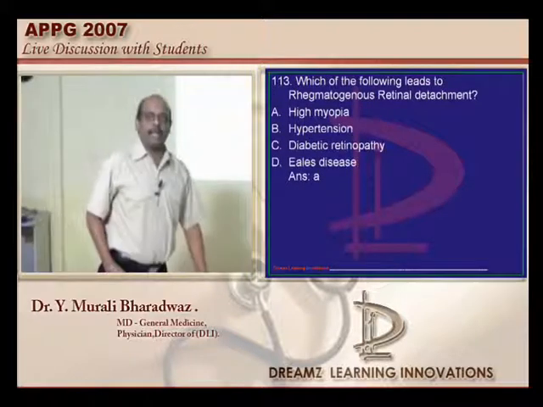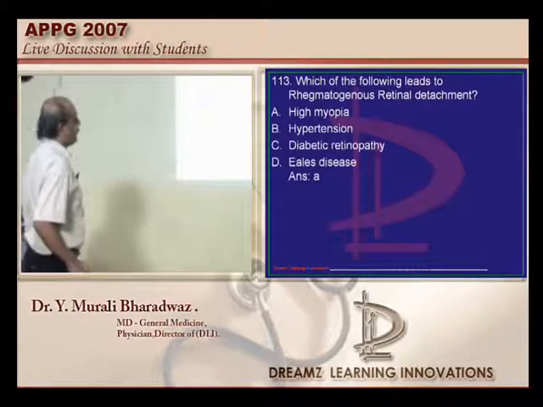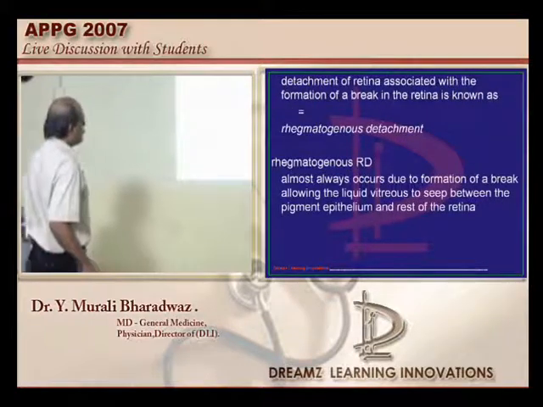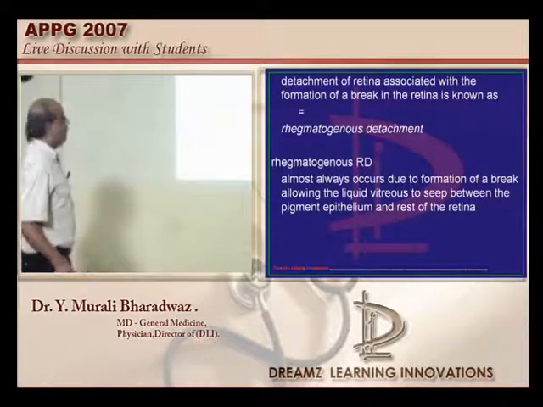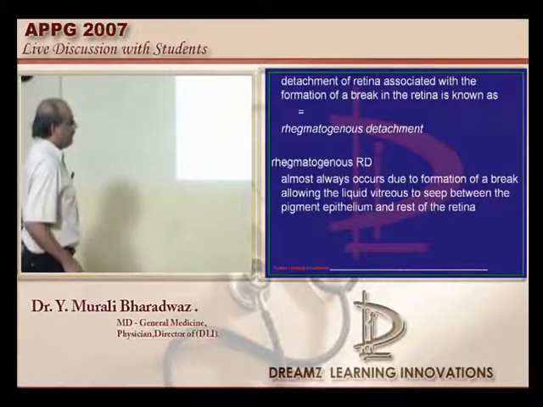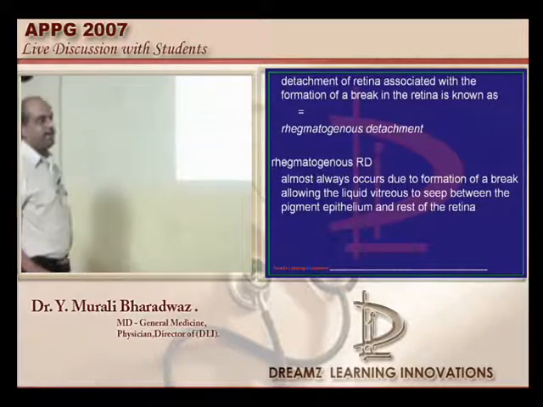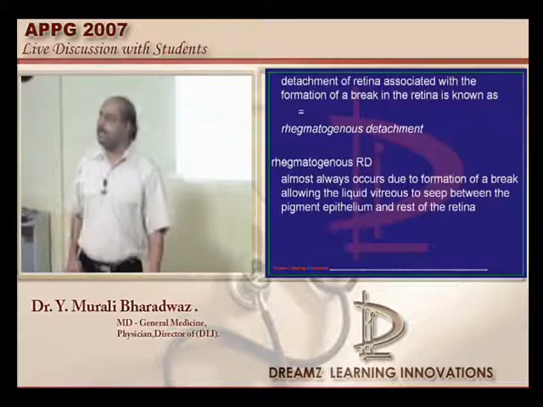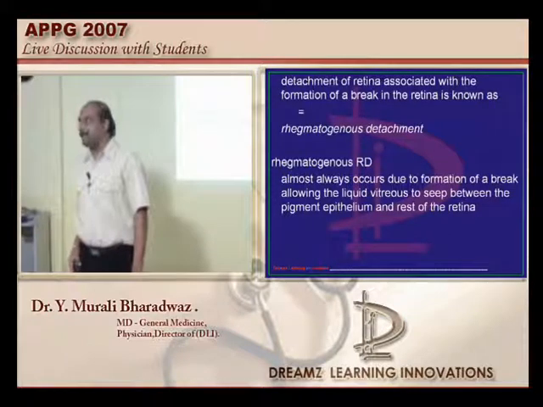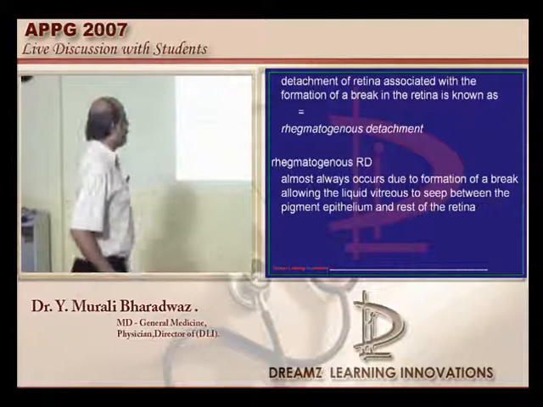Now let us talk about the rhegmatogenous retinal detachment, doctor. Typically there will be the presence of one small hole in the retina because of the degenerative changes which develop in a highly myopic individual. Can you tell me what is the other common cause for the rhegmatogenous retinal detachment, doctor? Trauma is the second important cause.